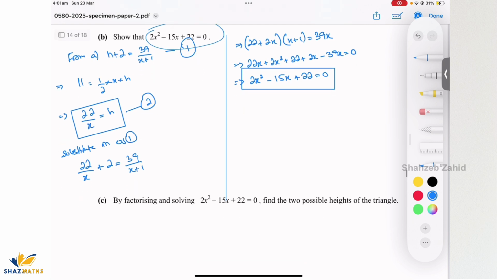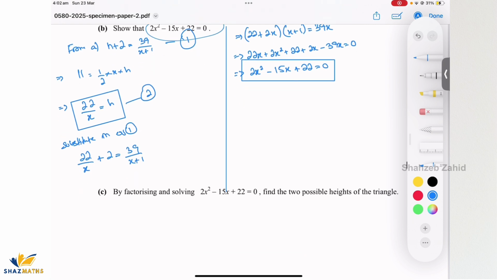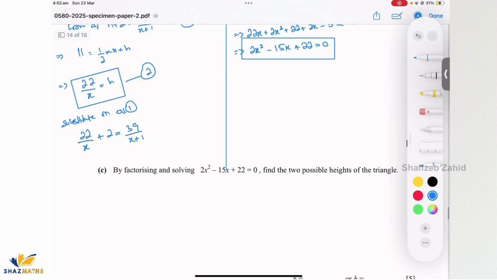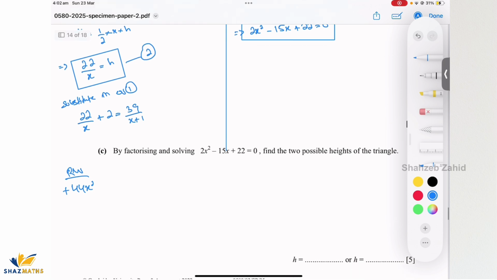By factorizing and solving this, find two possible heights of the triangle. Okay, so we'll factorize it. They've already mentioned you have to factorize it. So I'll multiply the third term with the first term and write down in my rough work. So I'll say rough work. So 22 times 2x squared is plus 44x squared. So what are the factors of 44 that, if added, would give me the middle term, which is 15, right? So that's the middle term. Have a look here.